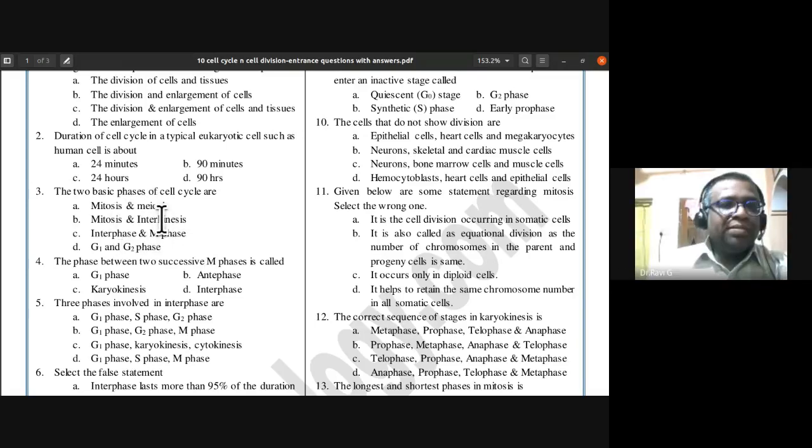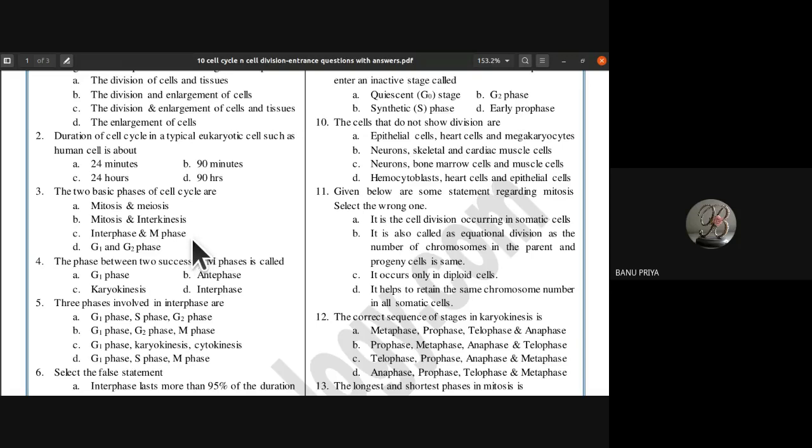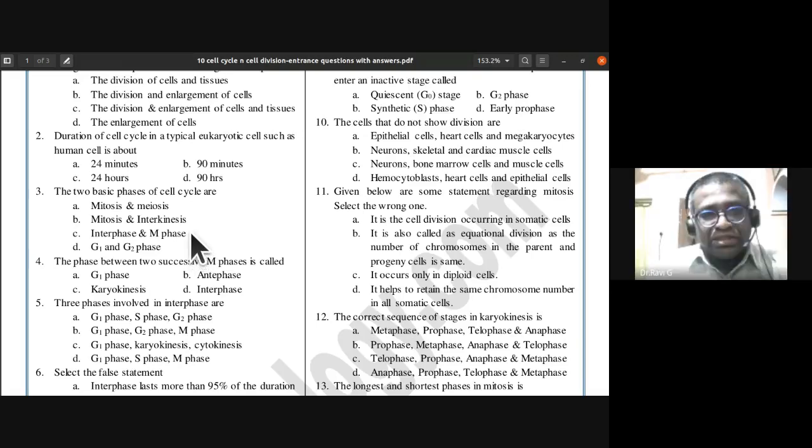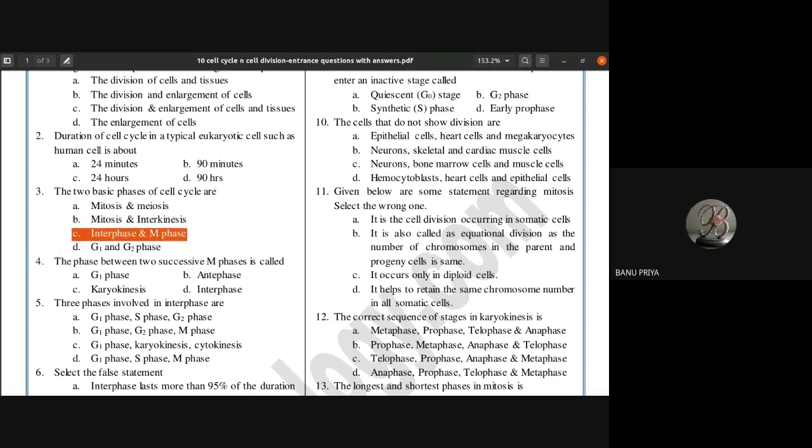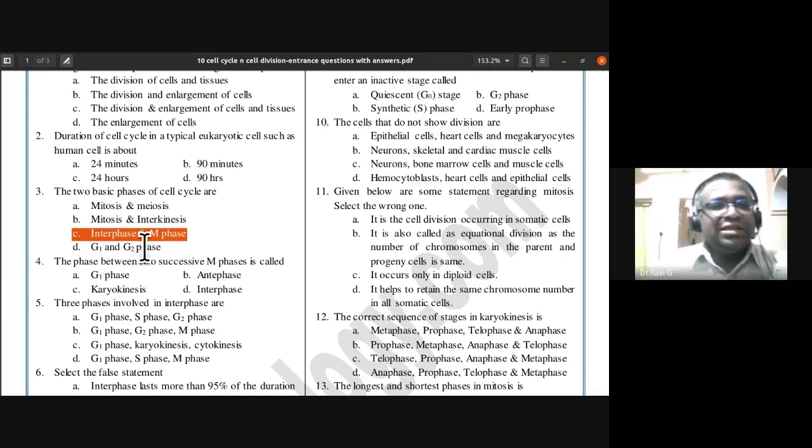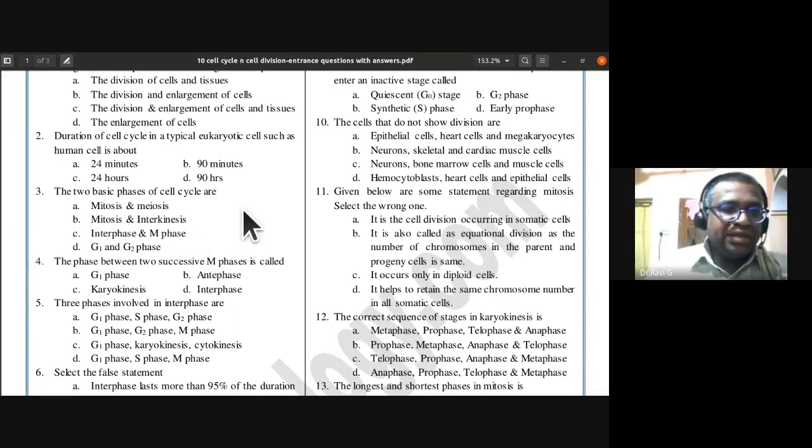Third one, the two basic phases of cell cycle are: interphase and mitosis, meiosis and mitosis, mitosis and kinesis, interphase and M phase. So the right answer is C, interphase and M phase. Interphase has the G1, S, and G2 phases. M phase includes karyokinesis like prophase, metaphase, anaphase, and telophase, and cytokinesis. So M phase includes both karyokinesis and cytokinesis. They all come under these two major phases, that is interphase and M phase.